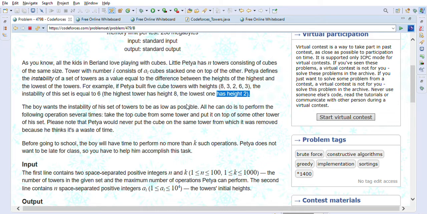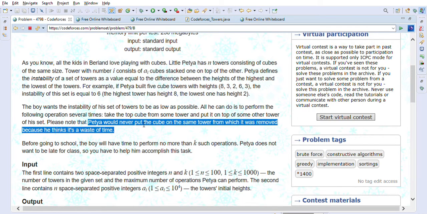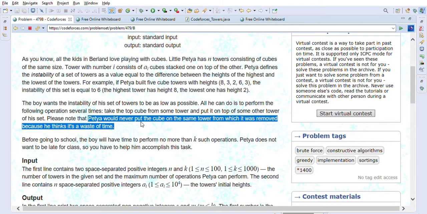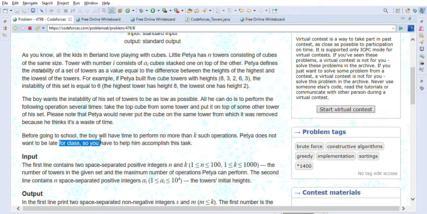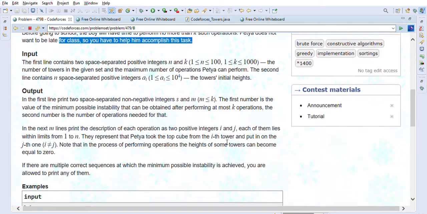The boy wants the instability of the set of his towers to be as low as possible. All he can do is to perform the following operation several times. Take the top cube from some tower and put it on top of some other tower of his set. Please note that Petya would never put the cube on the same tower from which it was removed because he thinks it's a waste of time. Before going to school, the boy has time to perform no more than k such operations. Petya does not want to be late for class, so you have to help him accomplish his task.